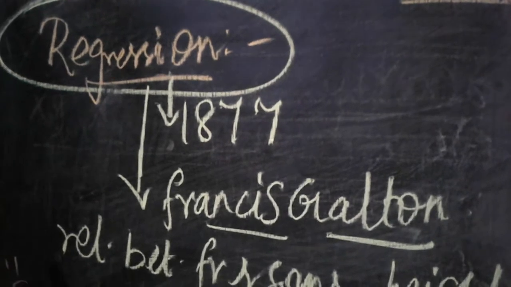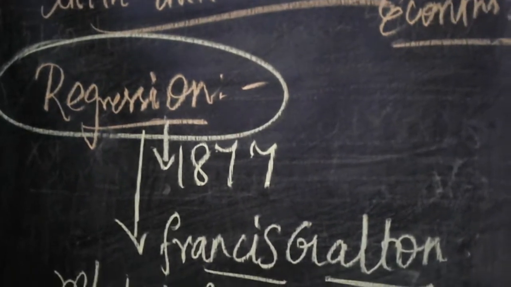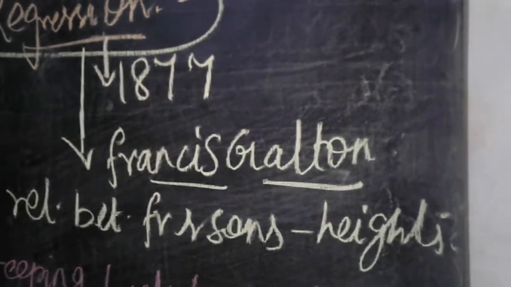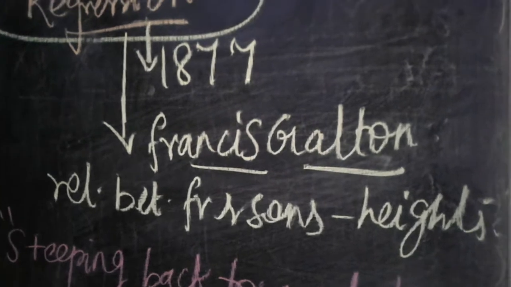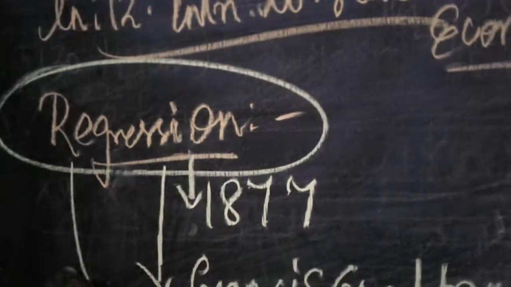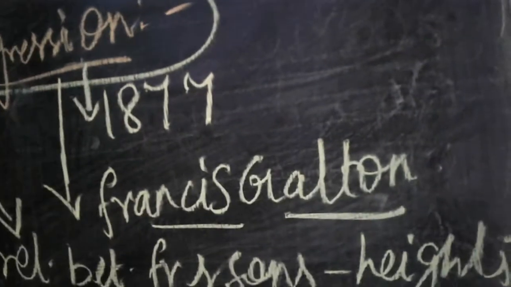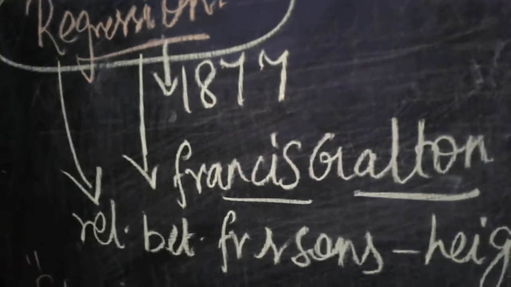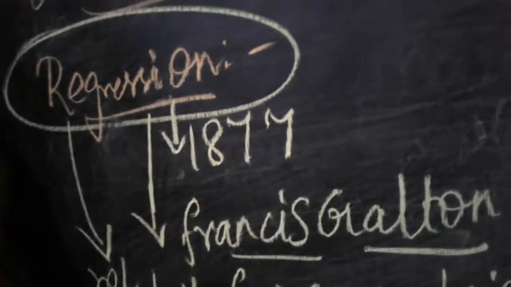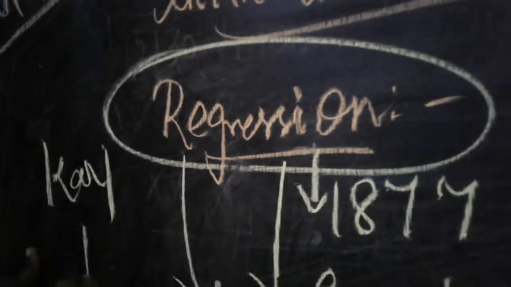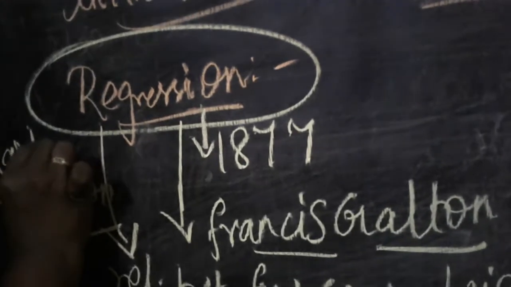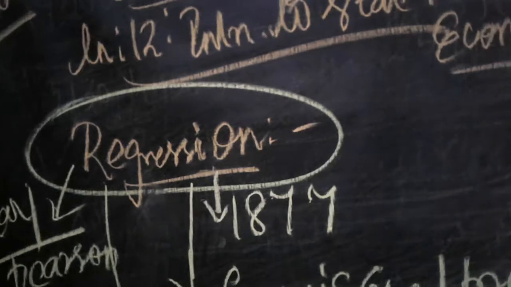He used the term regression in order to explain the relationship between the father and the son's height. Is it clear? And another very important thing, listen very carefully: Galton regression. So we can call this regression as Galton, the person Francis Galton. Galton regression was popularized and became more famous by his friend Karl Pearson, who gave the Karl Pearson coefficient of correlation. It was very popularized by his friend Karl Pearson.